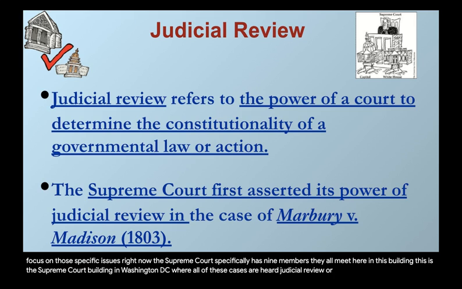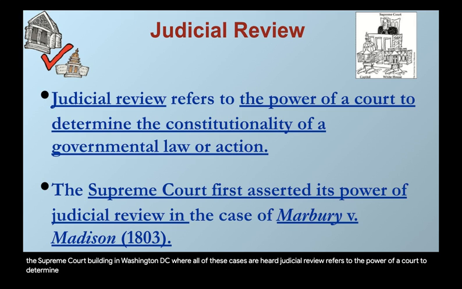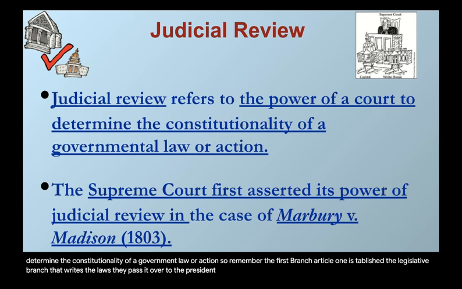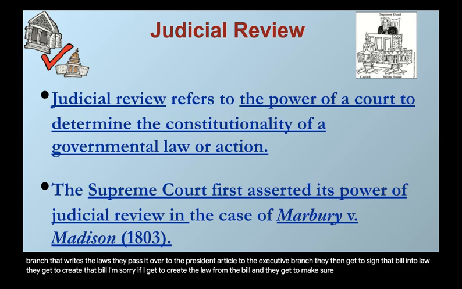Judicial review refers to the power of a court to determine the constitutionality of a government law or action. So remember, the first branch, Article 1, established the legislative branch that writes the laws. They pass it over to the president. Article 2, the executive branch, they then get to sign that bill into law, create the law from the bill, and make sure that it's enforced.